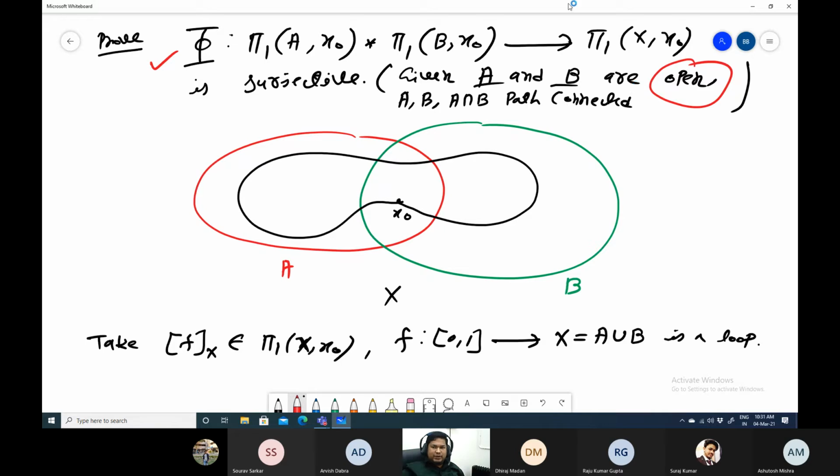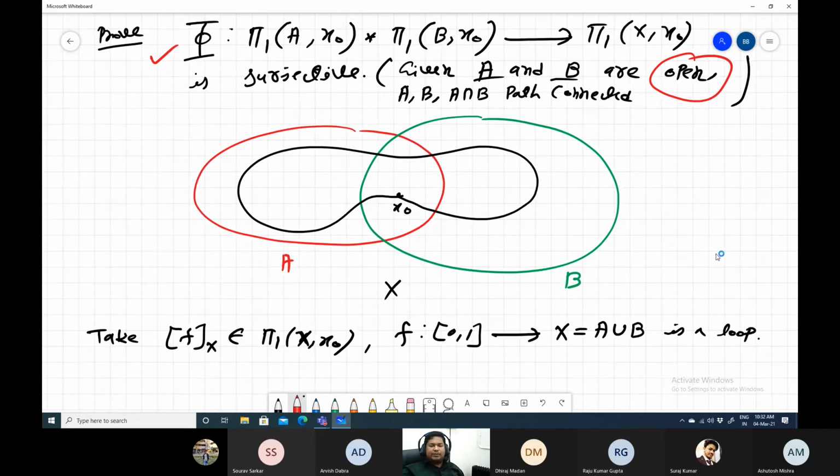So I am proving this one, and then you can see that the fundamental group of X is isomorphic to the fundamental group of A times the fundamental group of B. Otherwise, you have to come to this stage and then start the proof. Because to calculate the fundamental group, we need a base point, and to prove this theorem we need the same base point. That is the reason we are mentioning the base point here.